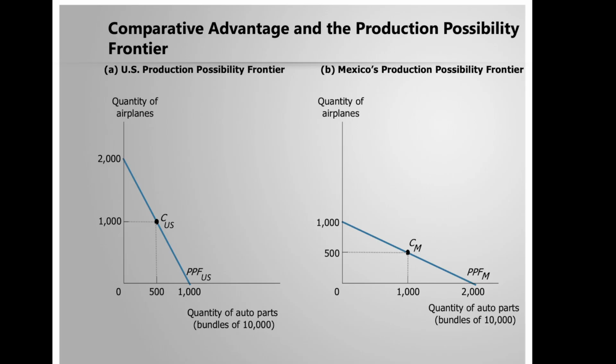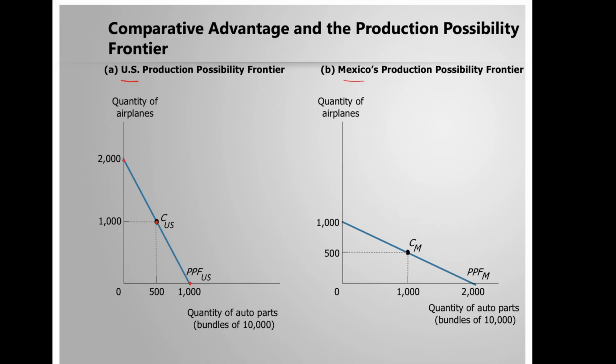Suppose both countries are in autarky. They don't trade with each other, so they can only consume what they produce. So that means for the US, that is panel A here, it can produce 2,000 airplanes and 0 auto parts, or 1,000 auto parts and 0 airplanes, or something in between. Remember that anything along this production possibility frontier is feasible and efficient. So let's say they can pick this point C where they produce 1,000 airplanes and 500 auto parts.